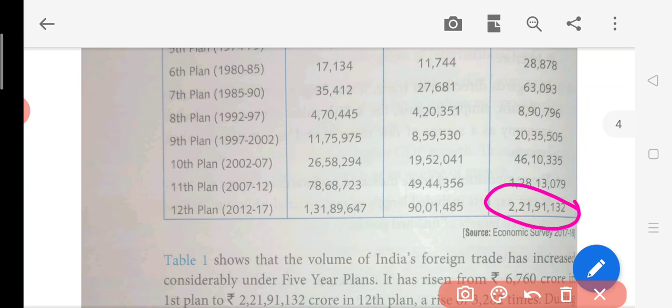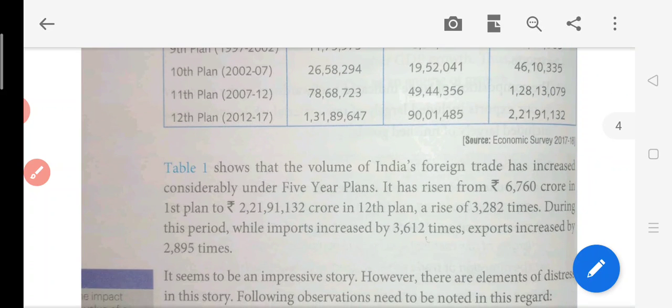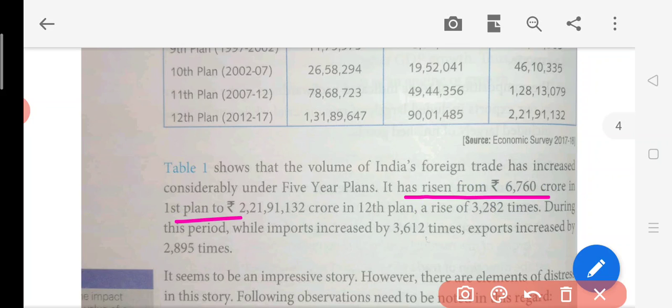This difference simply means we are able to trade in high volumes, doing business in large quantities. It has risen from 670 crores in the first plan to such a great figure in the 12th plan, a rise of 3282 times.